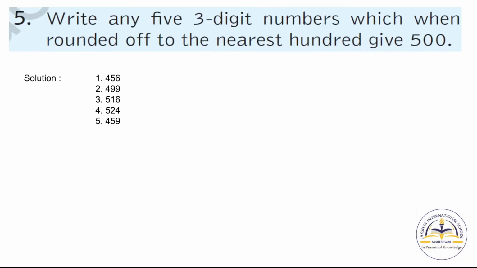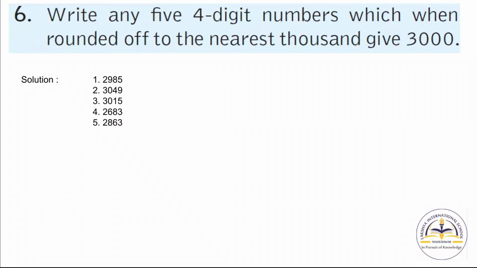Now question number 5, write any 5 3-digit numbers which when rounded off to the nearest 100 give 500. Now you have to write any 5 numbers which will be rounded off to 500. So here we will take, suppose, 456. So when you round off this, you will get 500. So these are all the numbers which can be rounded off to 500.